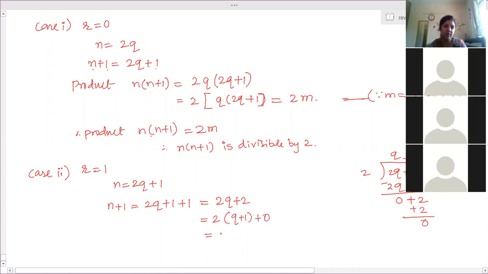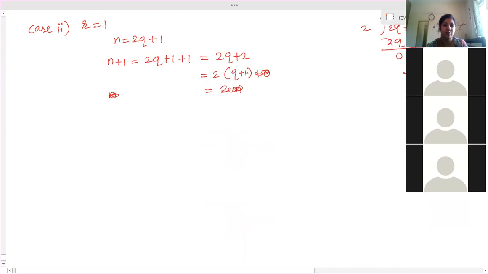So 2q plus 2 is 2 into q plus 1. For the product, n into n plus 1 is equal to the product of two numbers: 2q plus 1 into 2 into q plus 1.